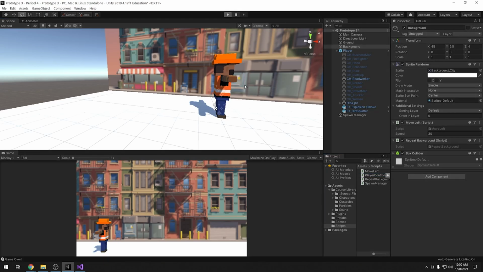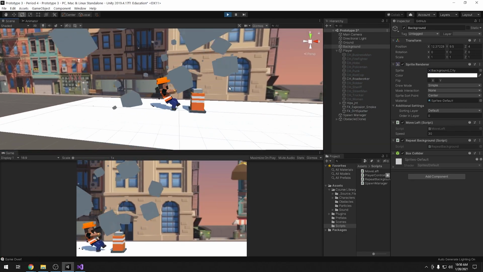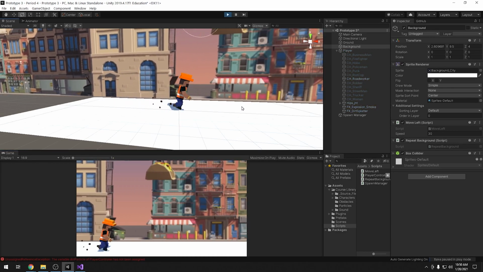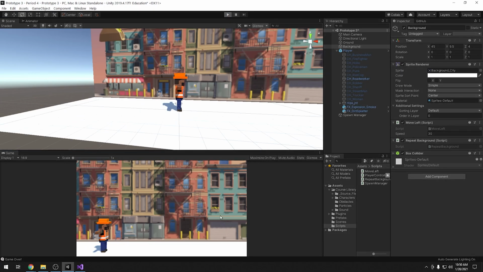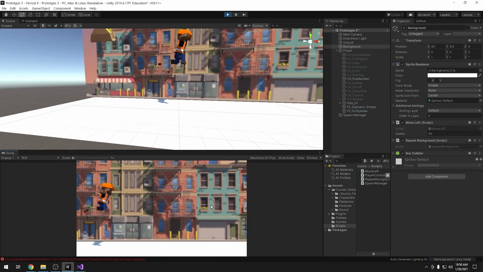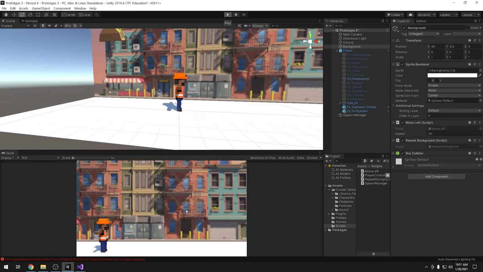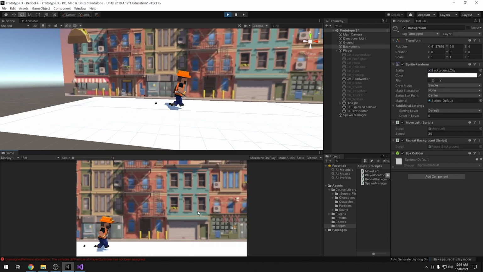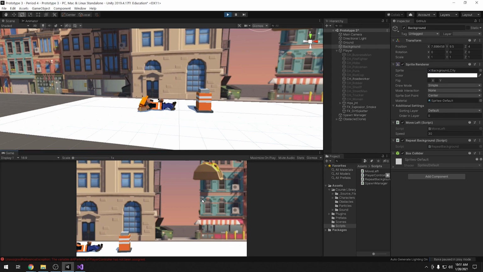Let's press play. All right, so we see that it's working. Sorry, let's restart that. It's animating, and when I jump, I have to be in the game window instead of the scene view. Sorry, guys. There we go. When I jump, oh no. So it's still happening. Gosh, I'm terrible at this game. It's still animating. It's still doing that play action, right? Even when I'm jumping, so you can see it there. Well, why is that?